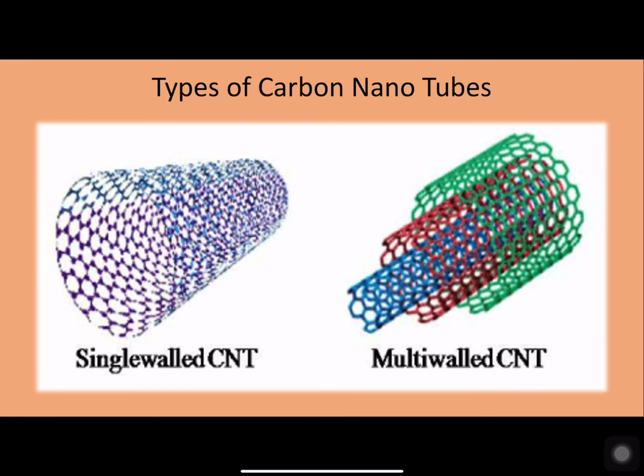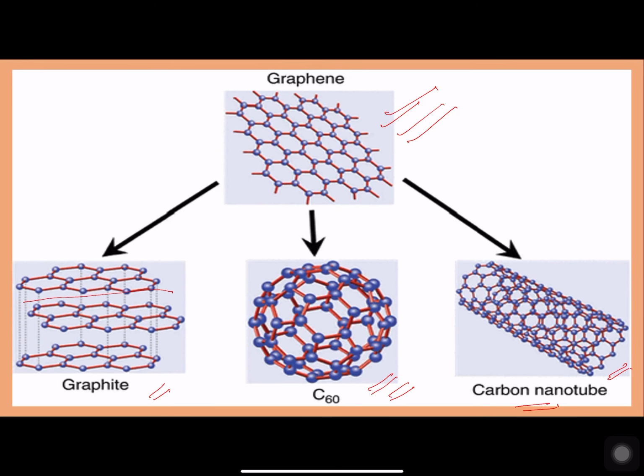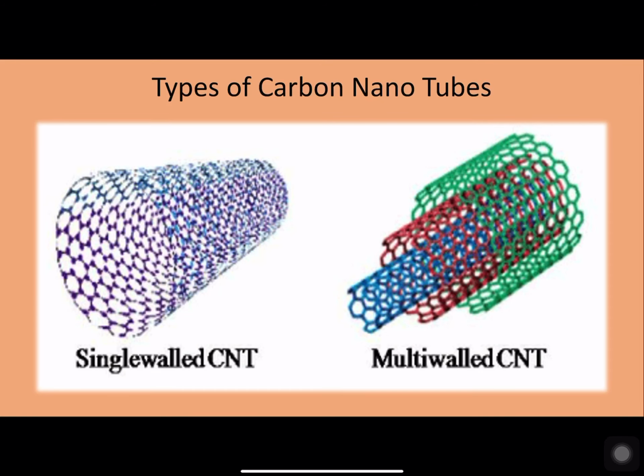Now, the types of carbon nanotubes. We have seen that carbon nanotubes are nothing but the graphene sheet assumed to be rolled. Actually, we do not form carbon nanotubes by rolling an actual graphene sheet, but the nanotubes are said to be formed as if a graphene sheet is rolled into a cylindrical form. Whenever a graphene sheet is rolled into a seamless cylindrical form such that it forms a single layer, that type of carbon nanotube is termed a single-walled carbon nanotube.